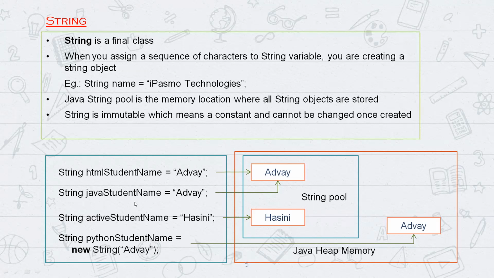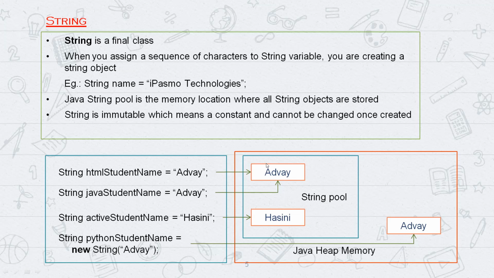When the third line htmlStudentName is equal to Sneha is encountered, the JVM creates one more location in the string pool with the value Sneha. Advay will not be disturbed; it stays as it is. The arrow of htmlStudentName will now point to the new location, which is Sneha. You understood, Sneha? Yeah, got it.